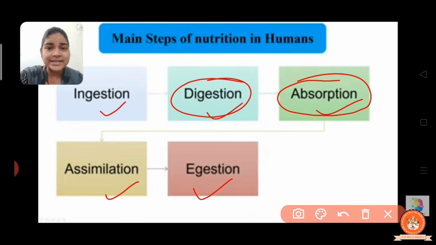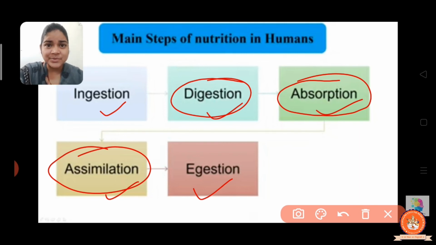Now the next step we have is assimilation. Assimilation means transportation of absorbed substances to the different parts of our body. This process is called assimilation. Now the last step is egestion.